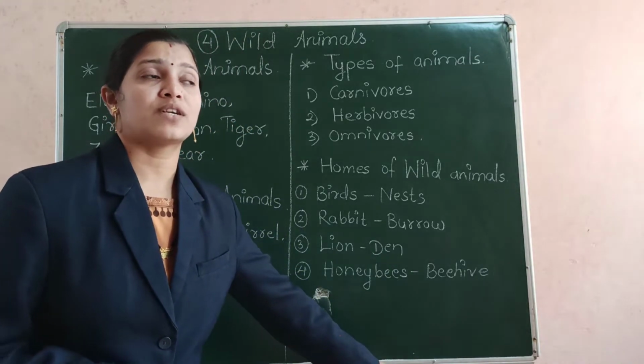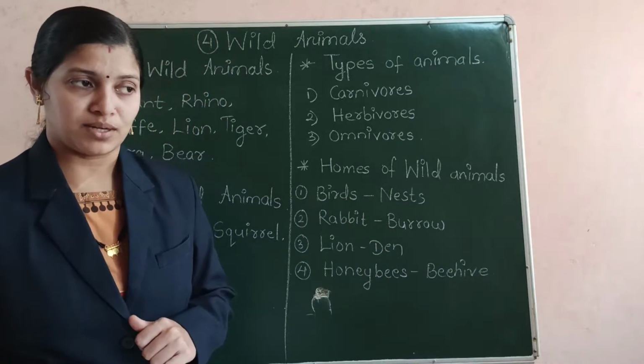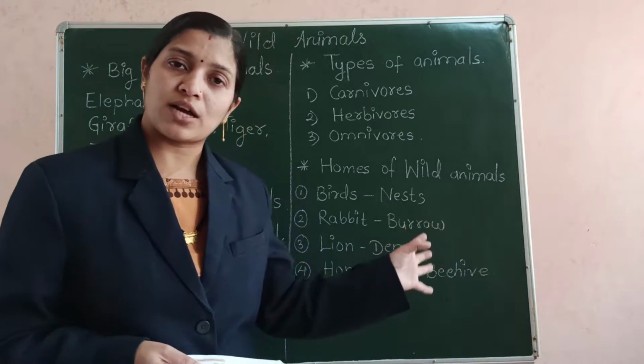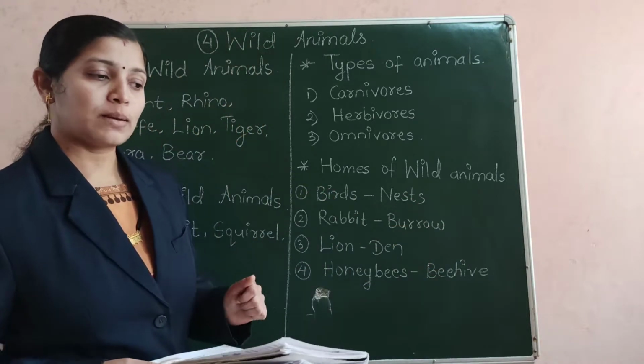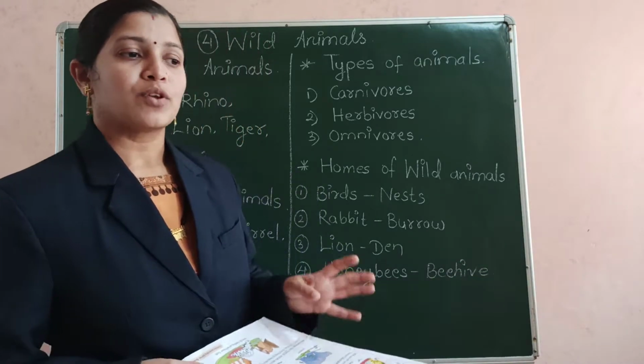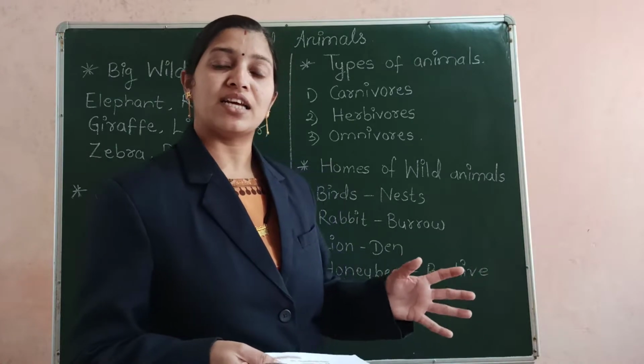Also, suppose a tiger catches an animal and eats the flesh of that animal, some flesh is left and the tiger goes away from there. Then what happens? Some flesh is left over of that dead animal. So these animals like jackals, vultures, they eat up that remaining flesh.